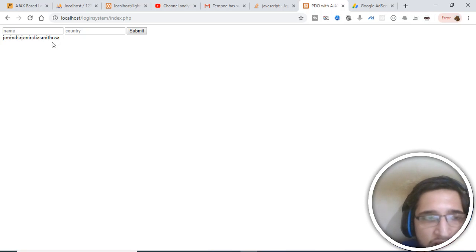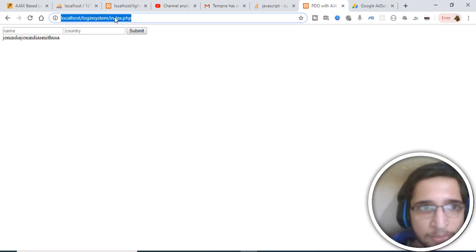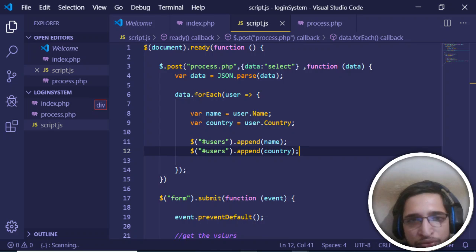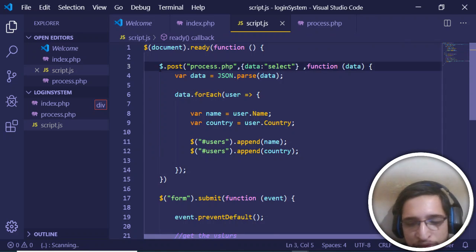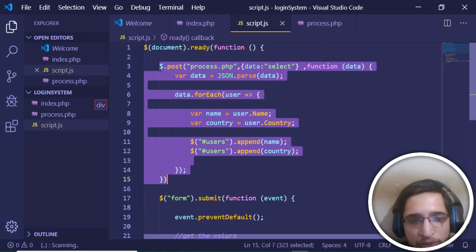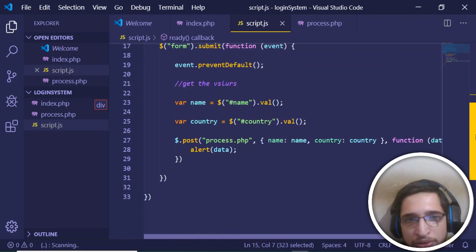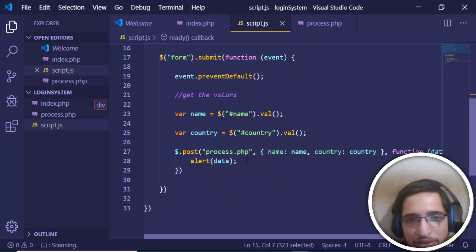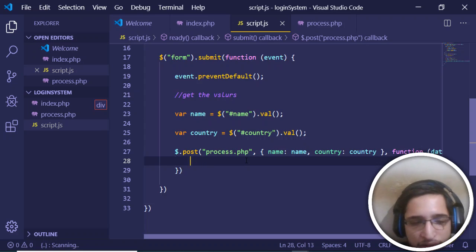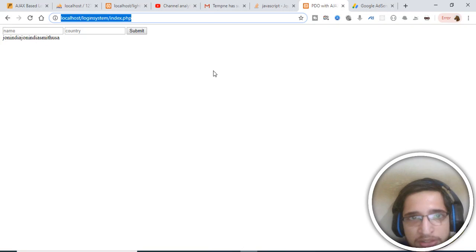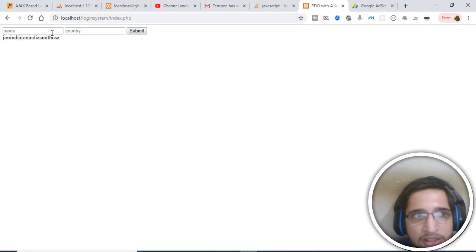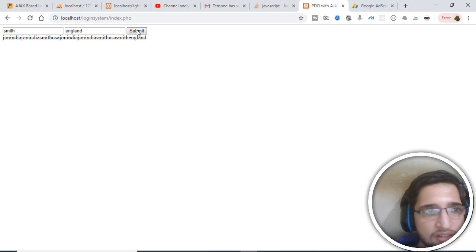So as you can see, we need to refresh the page again and again. In order to fix this problem, we just need to make this post request when we insert the data also. So just delete this alert box, and instead paste this post request here. Now if I submit the data, Smith, England, you will see the real-time effect. It has added the data and is printing out all the details.